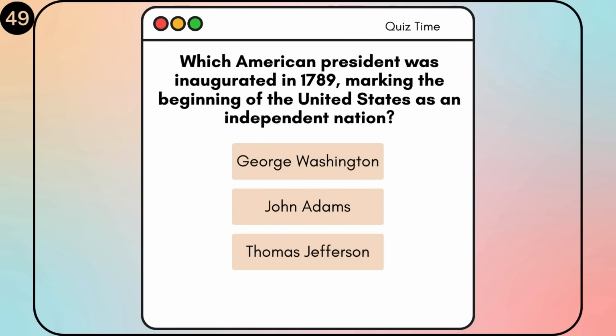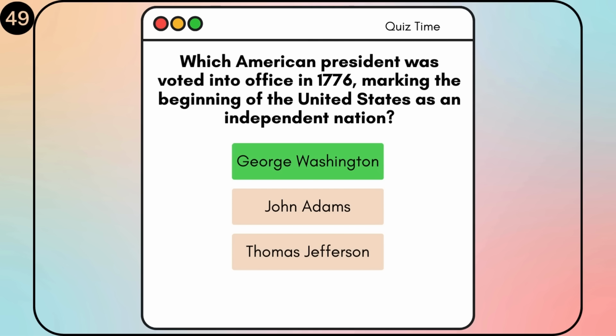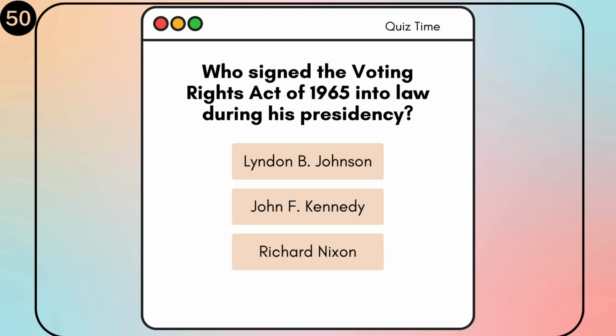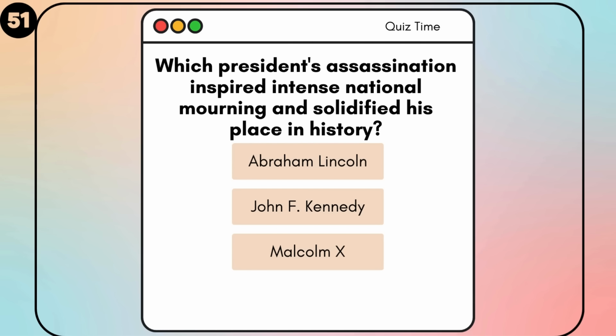Which American president was inaugurated in 1789, marking the beginning of the United States as an independent nation? George Washington, John Adams, Thomas Jefferson. George Washington. Who signed the Voting Rights Act of 1965 into law during his presidency? Lyndon B. Johnson, John F. Kennedy, Richard Nixon. Lyndon B. Johnson. Which president's assassination inspired intense national mourning and solidified his place in history? Abraham Lincoln, John F. Kennedy, Malcolm X.